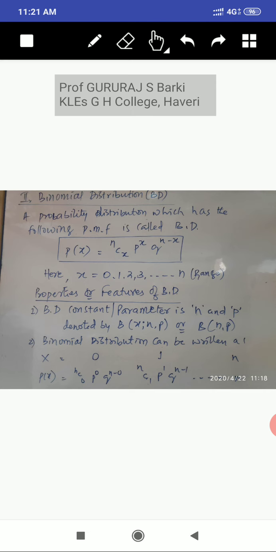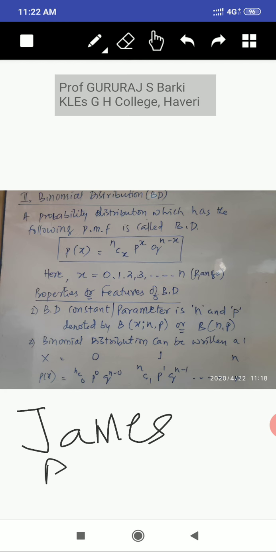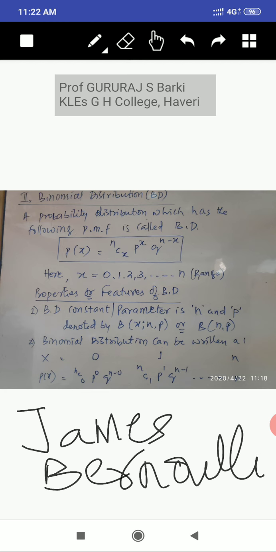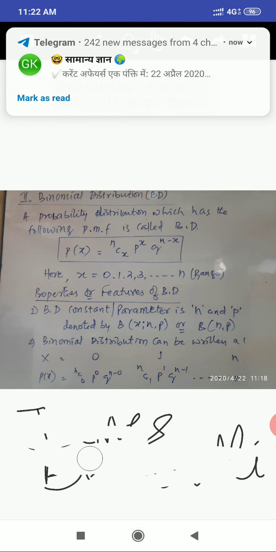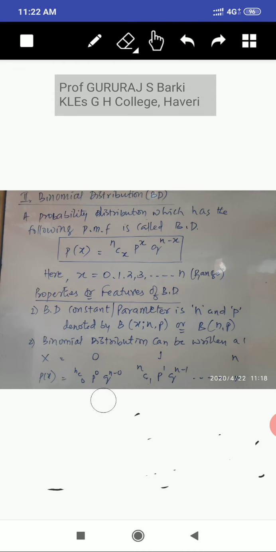Both these distributions, Bernoulli and binomial, are developed by a statistician named James Bernoulli. Remember, James Bernoulli. This person developed both methods, binomial and Bernoulli. So on his name only, the first method is there, that is the Bernoulli distribution. I hope that the first method is only two events.